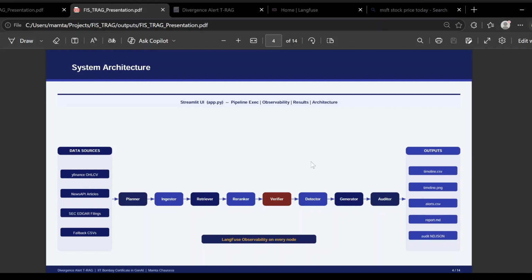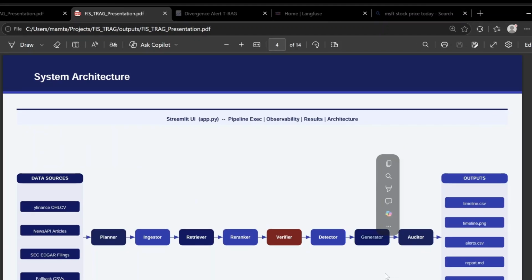A deterministic verifier enforces timestamp and ticker checks. A detector flags divergence events. A dual generator, which is an analyst and a risk agent, synthesizes the explanations. An auditor writes provenance and cost logs. So the UI is a Streamlit dashboard with Langfuse traces for observability.